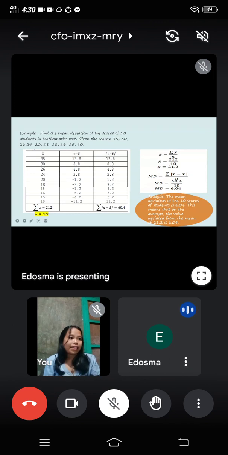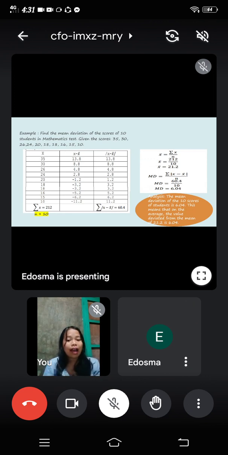So as I said a while ago, the formula for getting the ungrouped data would be MD is equal to the summation of the absolute value of the individual score minus the sample mean over the n. So our MD is equal to the summation, which is 60.4, over the number of cases, which is 10, we will then get 6.04. So for the analysis, the mean deviation of the 10 scores of students is 6.04. This means that on the average, the values deviated from the mean of 21.2 by 6.04.